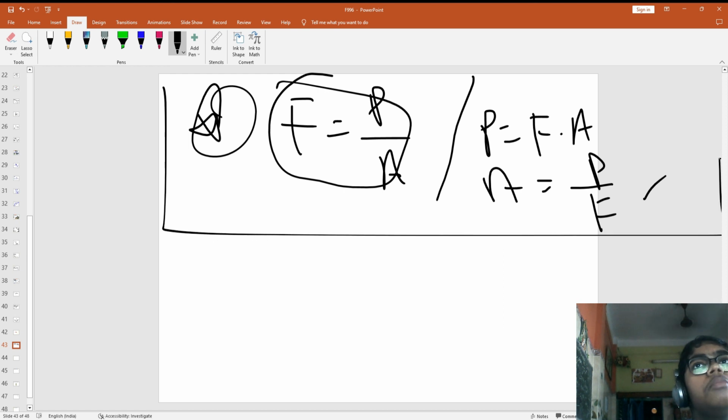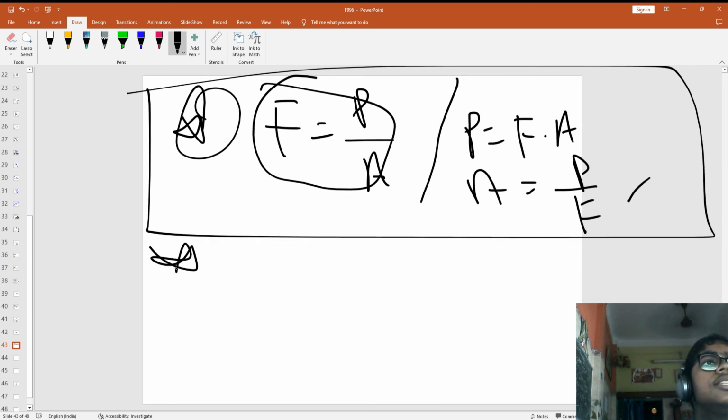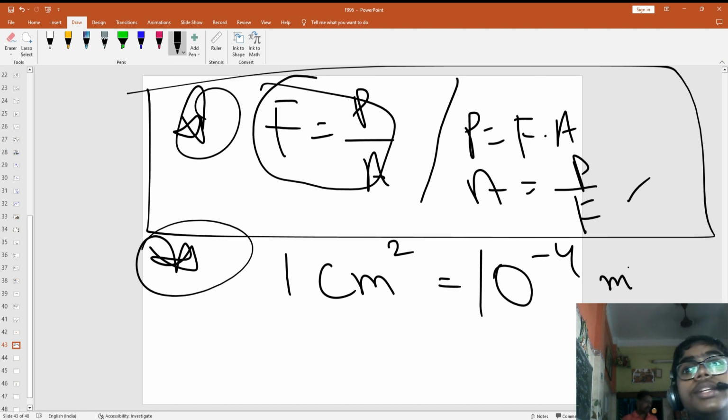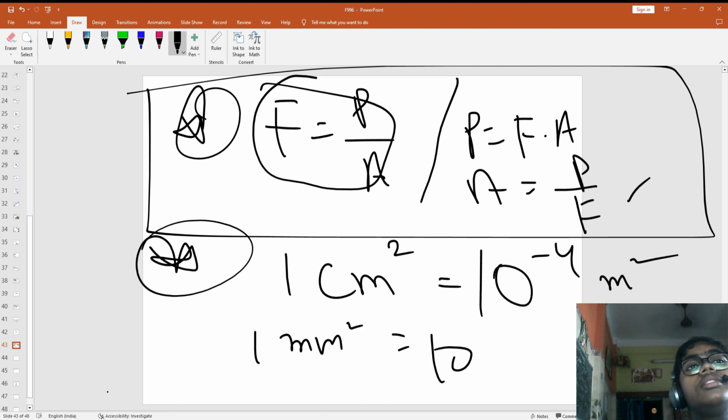This is the one formula that we are going to remember. Next is unit conversions. 1 centimeter square equals 10 to the power minus 4 meter square. 1 millimeter square equals 10 to the power minus 6 meter square.